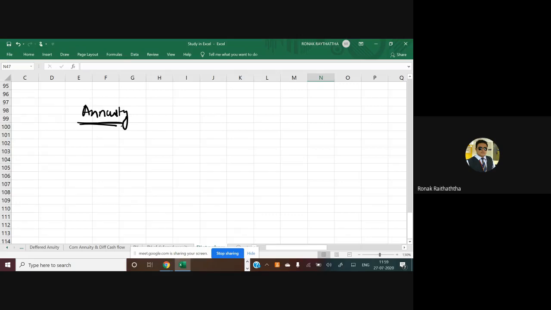So now it's an annuity. Again I'm clarifying that this is applicable to investments and this is applicable to loans as well. And in both the cases, how are you going to interpret this? So let me take the very simple example of an ordinary annuity.